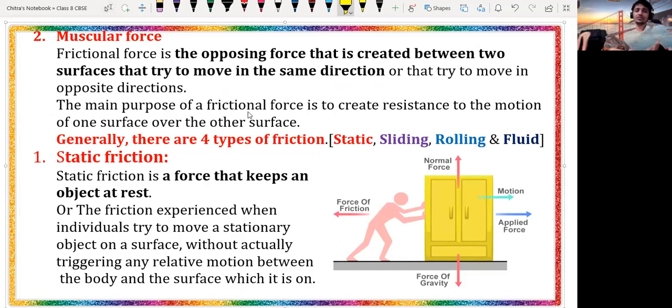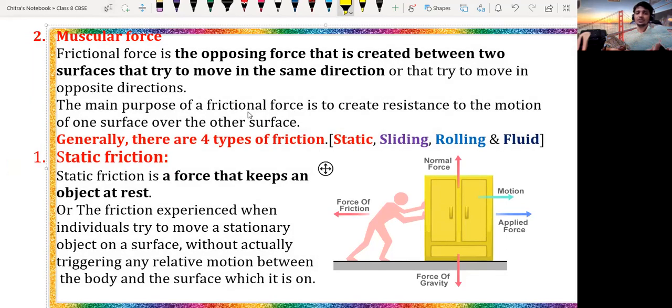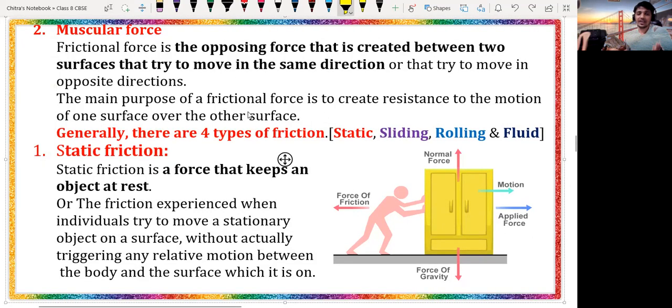Now let's discuss the friction force. The friction force is the opposing force, beta, and it always acts between two objects. The friction force is the opposing force that is created between two surfaces that try to move